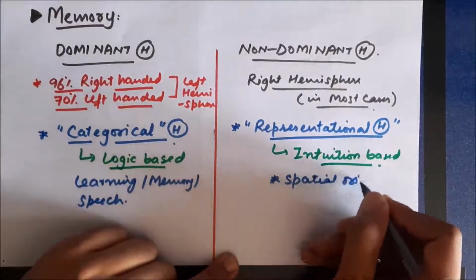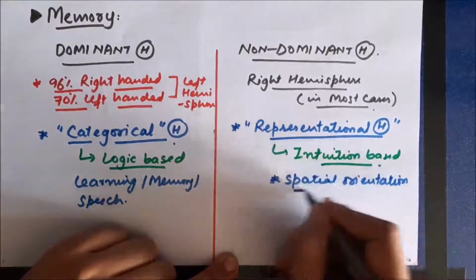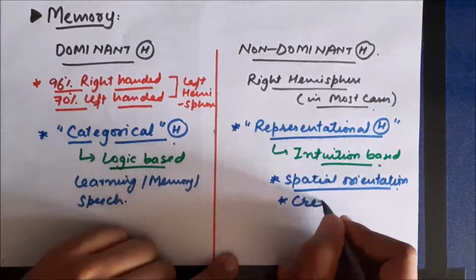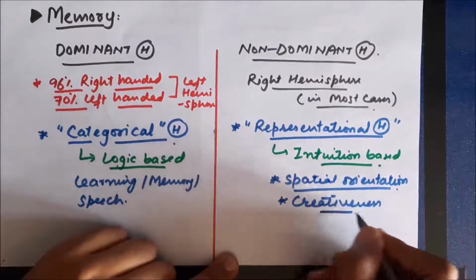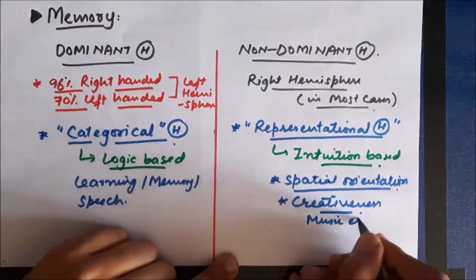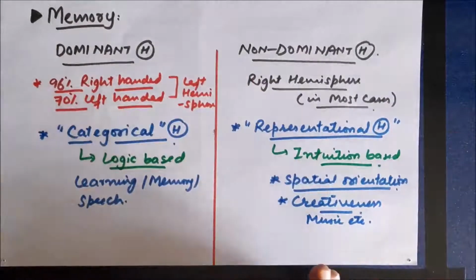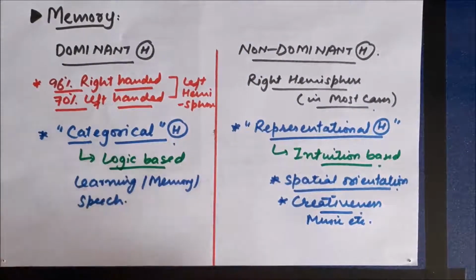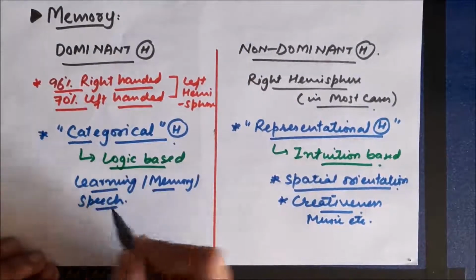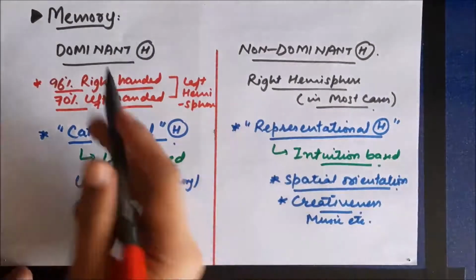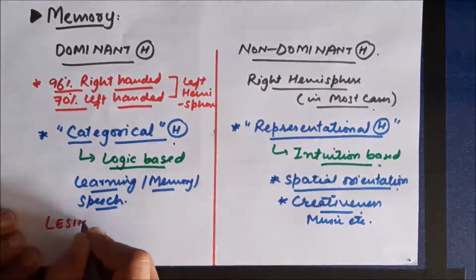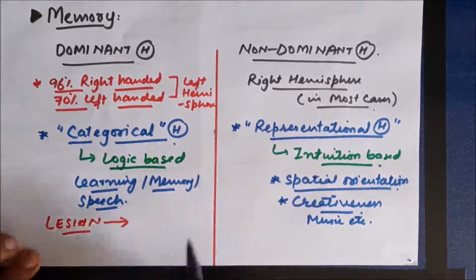The non-dominant hemisphere performs the important function of spatial orientation. So we are able to locate ourselves in the room without thinking much. It's the function of the non-dominant hemisphere, and it's also associated with creativeness and music, etc. People who are fond of music, mainly the non-dominant hemisphere is active. So these are the dominant and the non-dominant hemispheres.